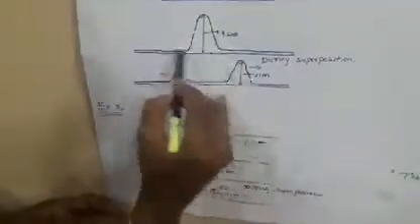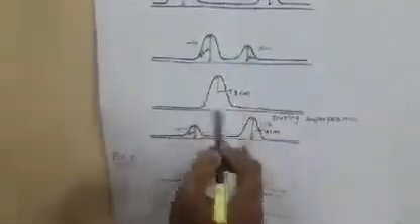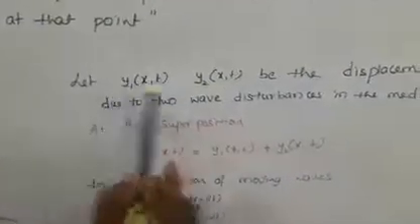So in these two cases, what we understand is that during the superposition the total displacement of the waves is added up. It is the algebraic sum of the waves. The same thing we express in mathematical form. Let's assume two waves y1 and y2.